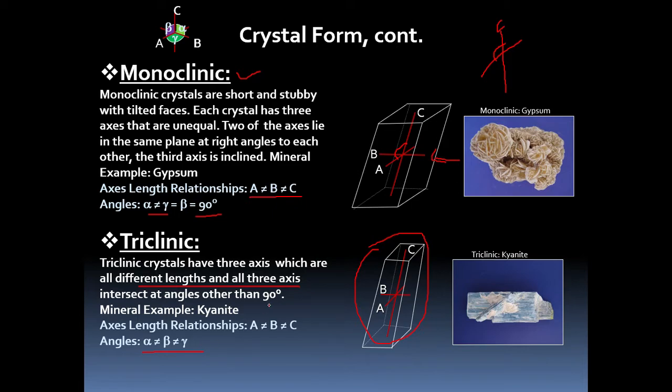The angles between the axes will not be the same, and the lengths are A not equal to B not equal to C. So all the axes are unequal in length. Example is kyanite. An example for monoclinic is gypsum. I hope you understood the crystallography forms.